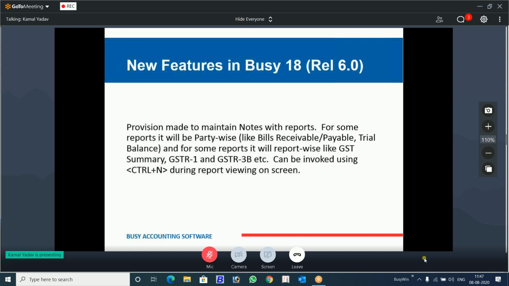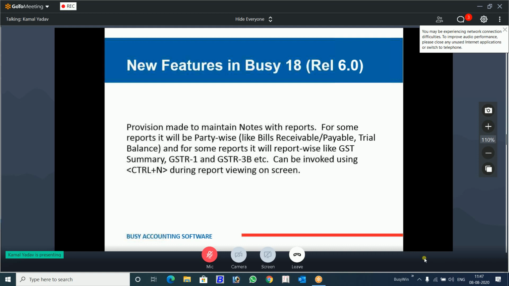And take an example of a ledger. You want to write down something related to that ledger. Currently, what you do is write it down in your diary. I will show you practical things. For example, "Trial balance matched on this date." What will you do? You will write in your diary. You cannot write in Busy and save it.